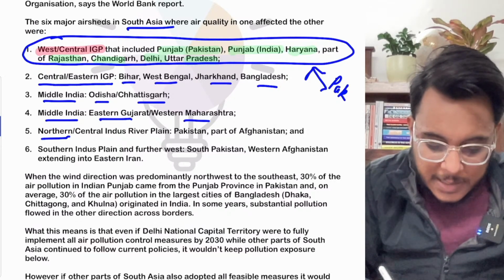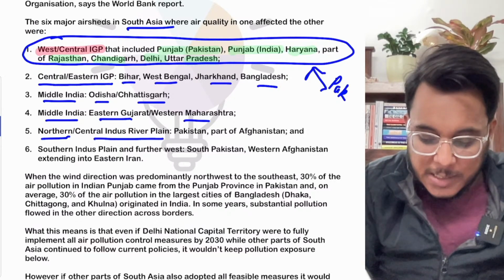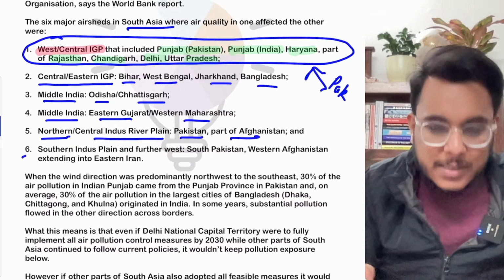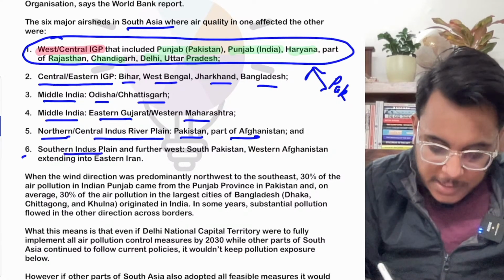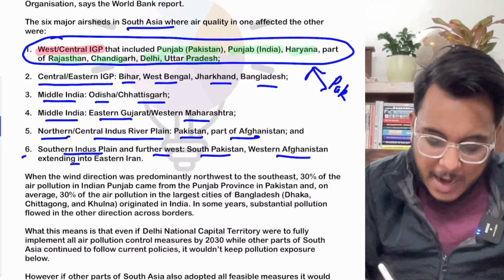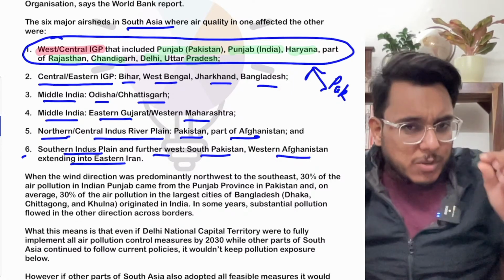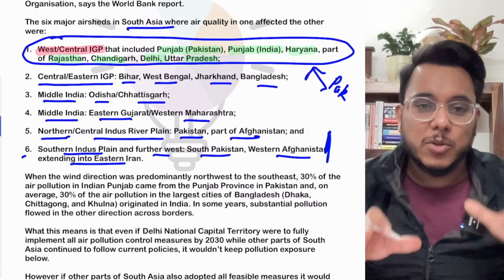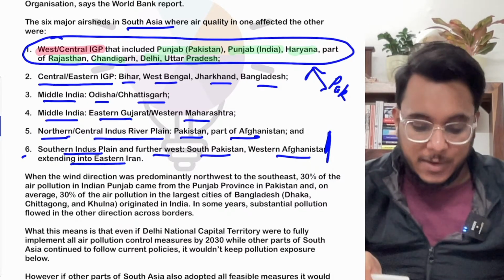Then the northern central Indus River Plain, which contains Pakistan and part of Afghanistan, okay. And then the sixth is the southern Indus Plain and further west, which includes South Pakistan, western Afghanistan and eastern Iran, okay. Now some fragments of these two are also there in India, okay. So these are the 6 airsheds that are there.